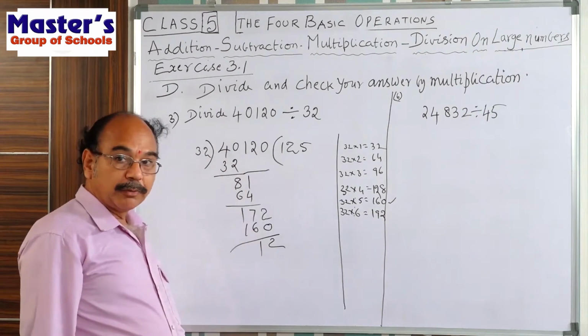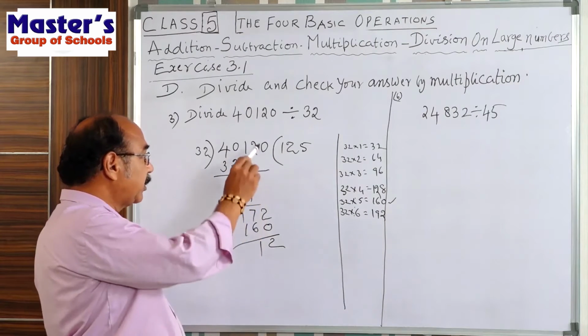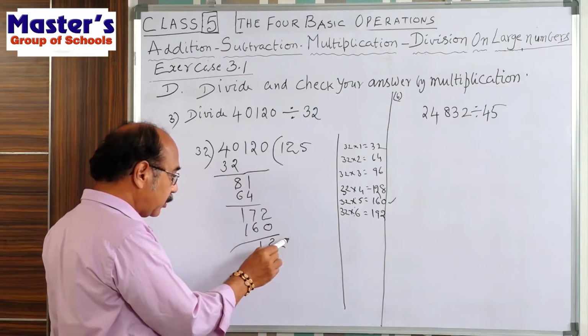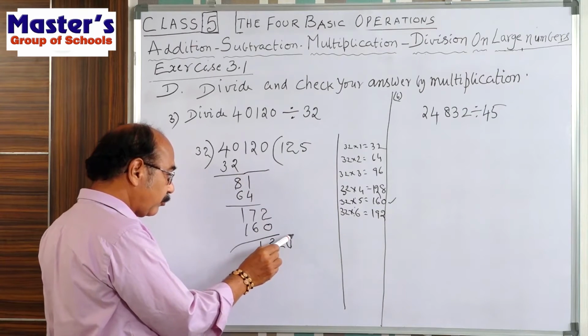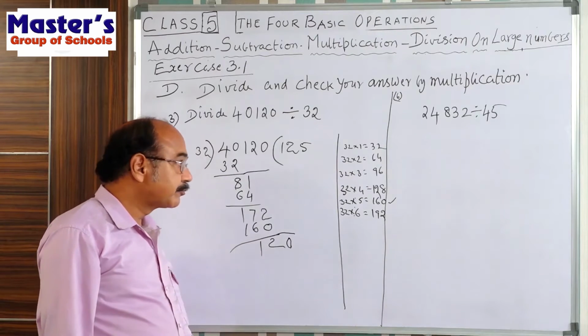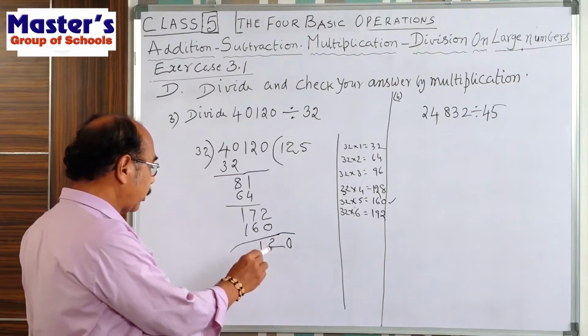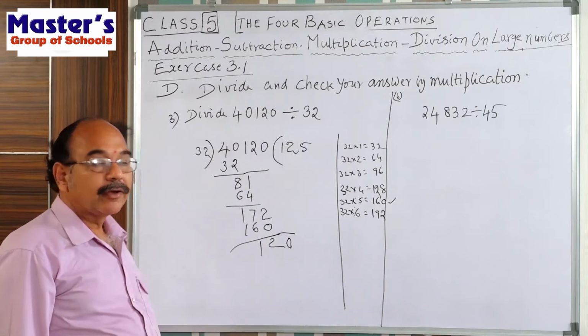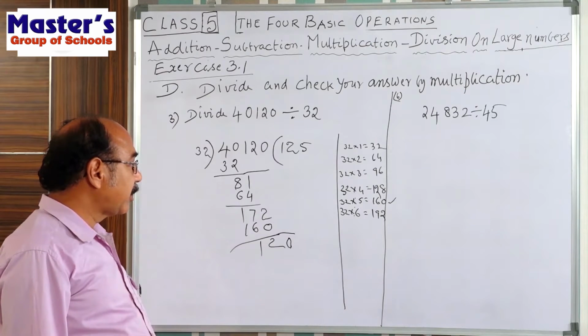That we bring down from the dividend. Now 120. In 120, how many times can 32 divide?